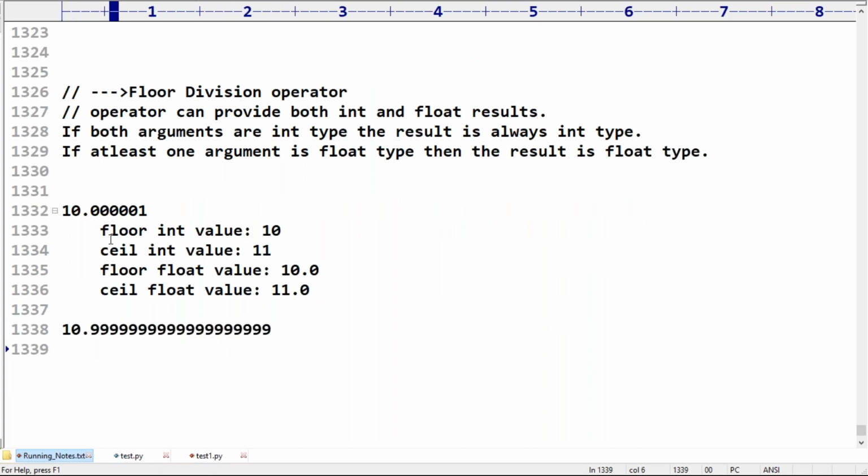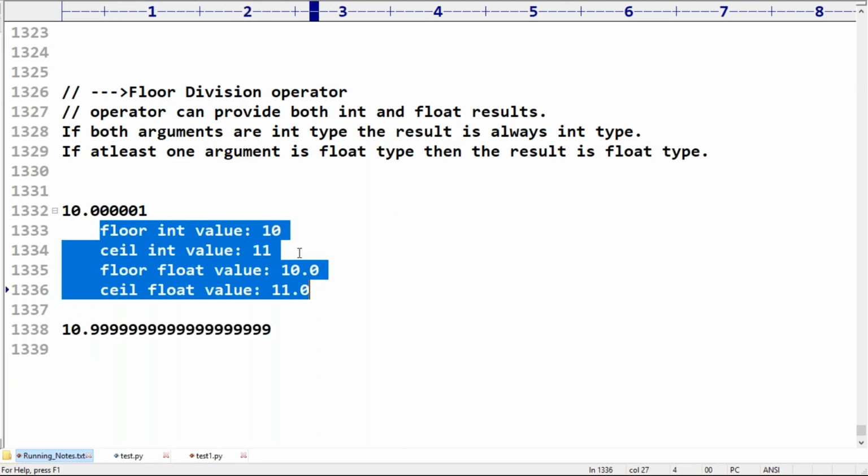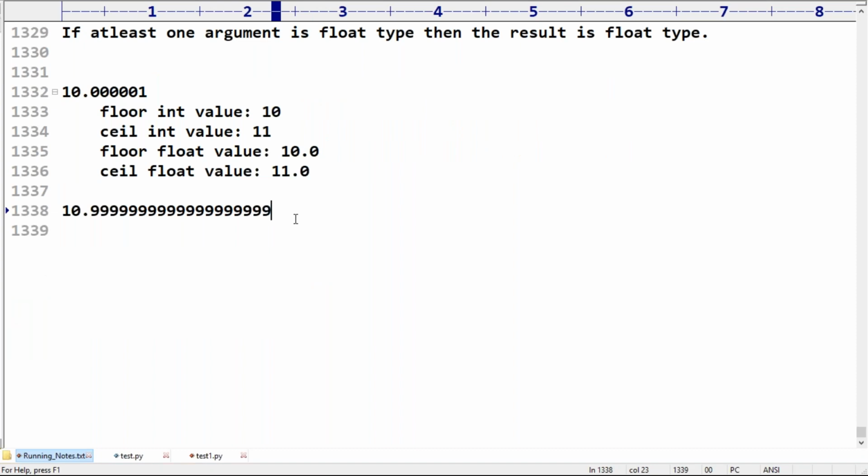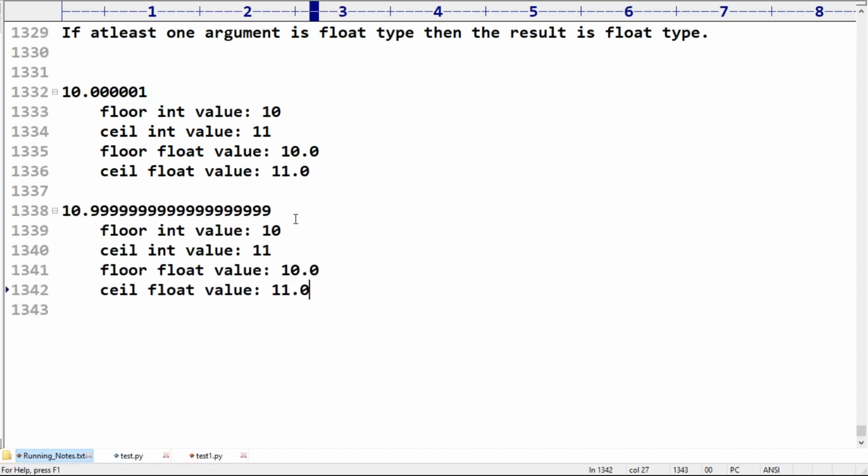What are the floor int, ceil int, floor float, ceil float? Floor int value 10, ceil int value 11, floor float value 10.0, ceil float value 11.0. Is it clear?